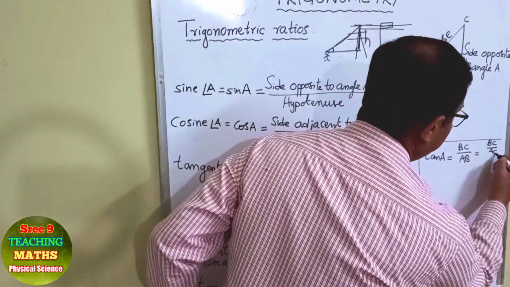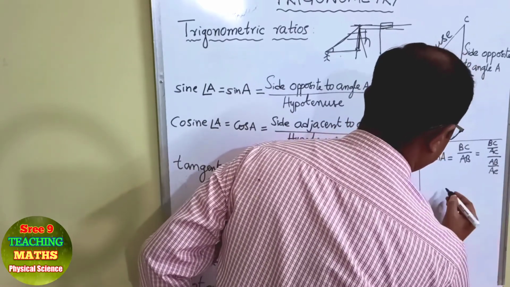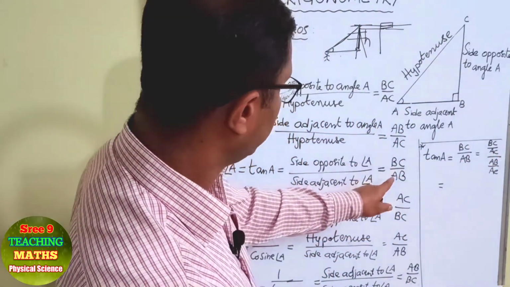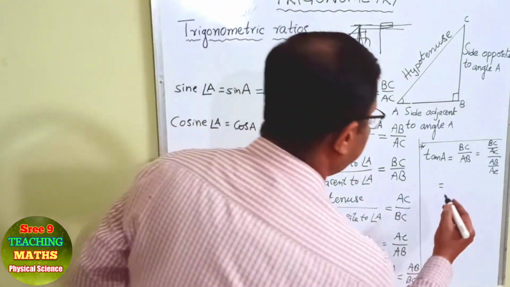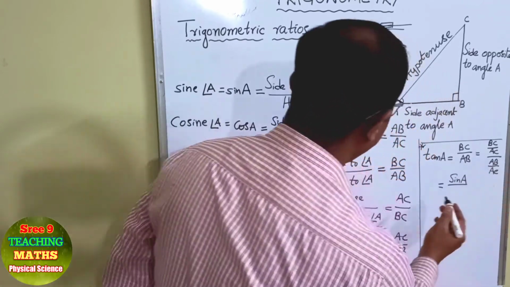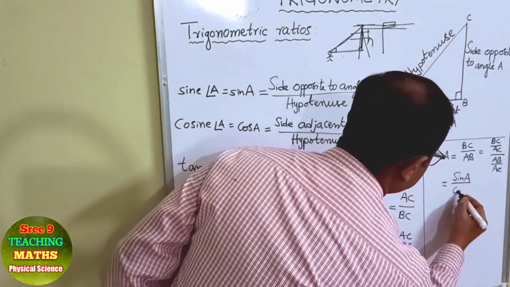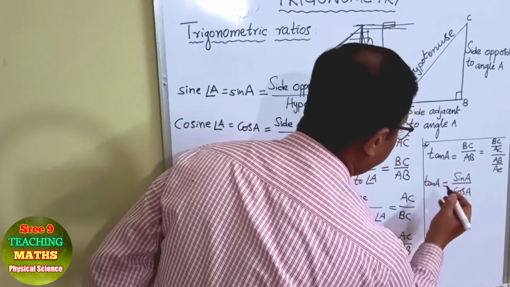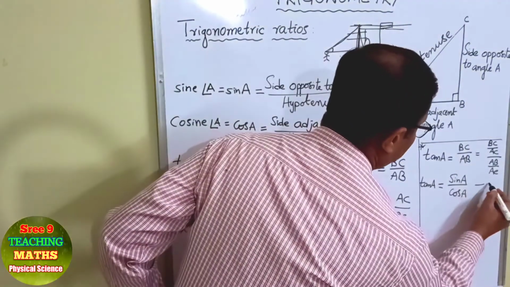So BC by AC over AB by AC. BC by AC is sin A, and AB by AC is cos A. So tan A can be written as sin A by cos A. This is one important thing.